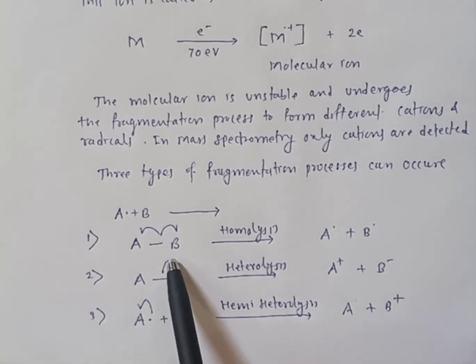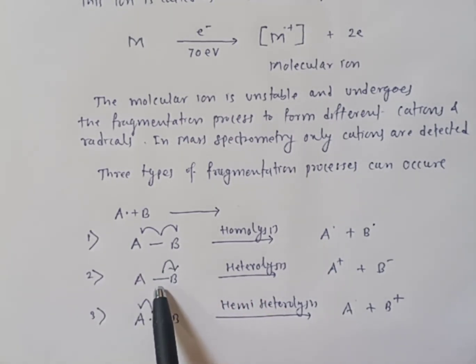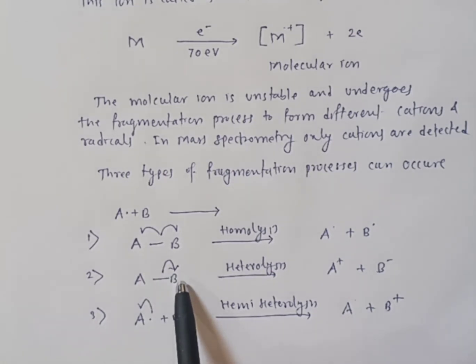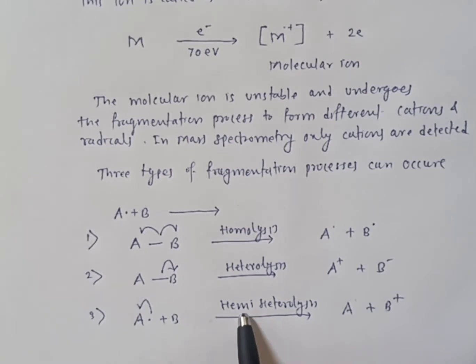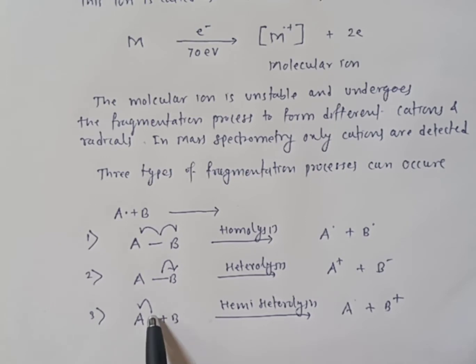In this process, both the electrons of that particular bond will be transferred to one of the atoms, so a cation and an anion will be formed. And third is hemiheterolysis. In hemiheterolysis, the bond is ionized first and the electron will be transferred to one of the atoms and the other cation will be formed. So three types of processes can occur during fragmentation of the molecular ion.